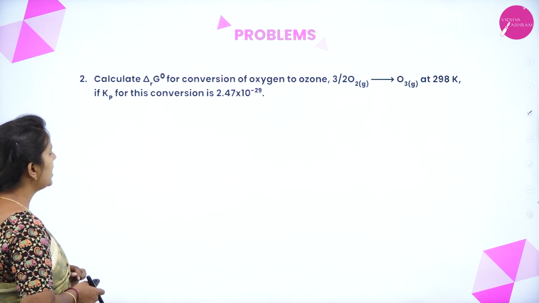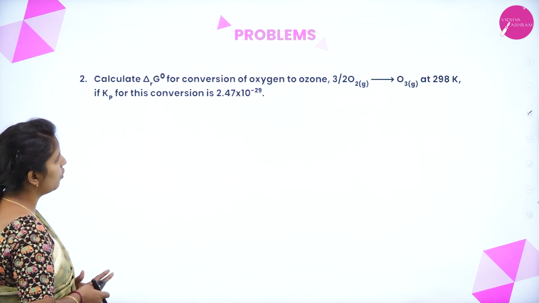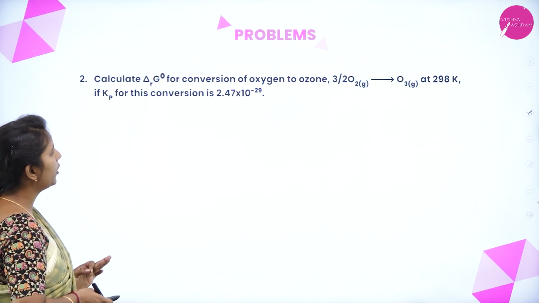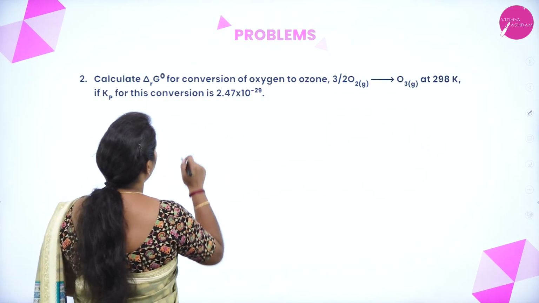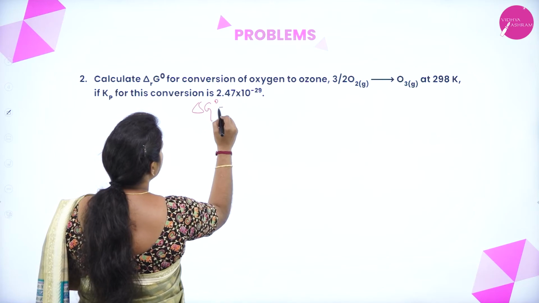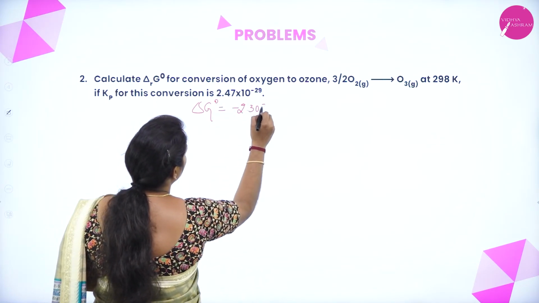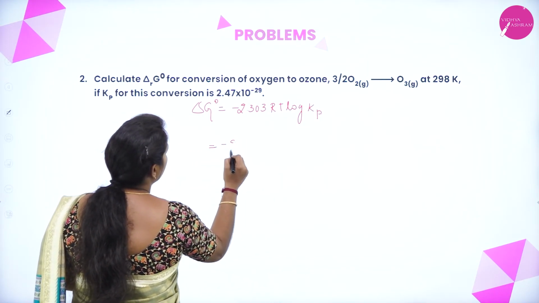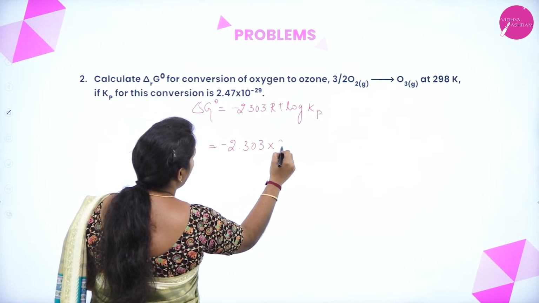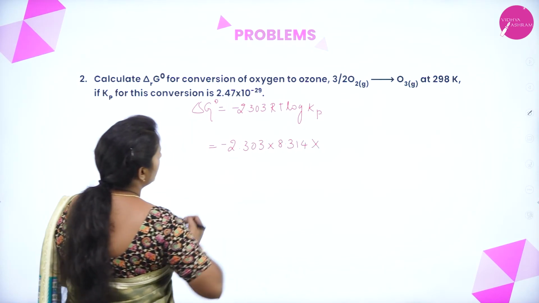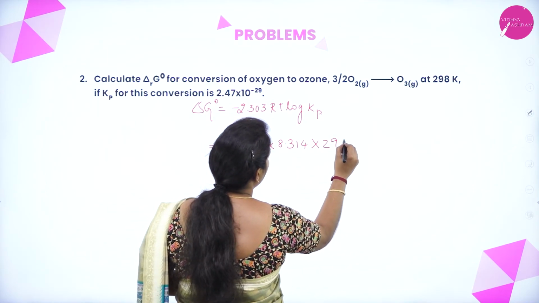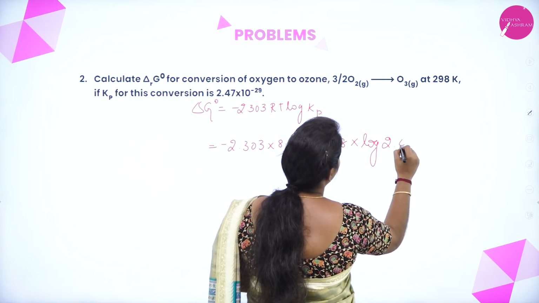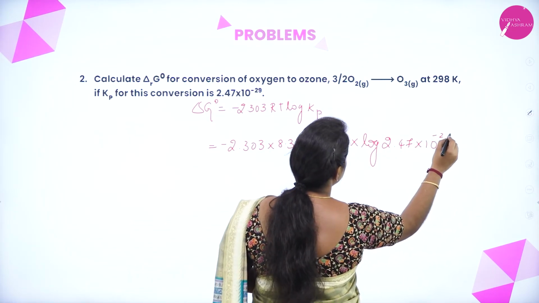Calculate the standard free energy change for the conversion of oxygen to ozone at 298 Kelvin, if the Kp value for this conversion is 2.47 into 10 to the power of minus 29. So we have the relationship delta G naught is equal to minus 2.303 RT into log of Kp. Correct? So 2.303, the R value is 8.314. What is the temperature they have given? 298, into log of the Kp value they have given, 2.47 into 10 to the power of minus 29.